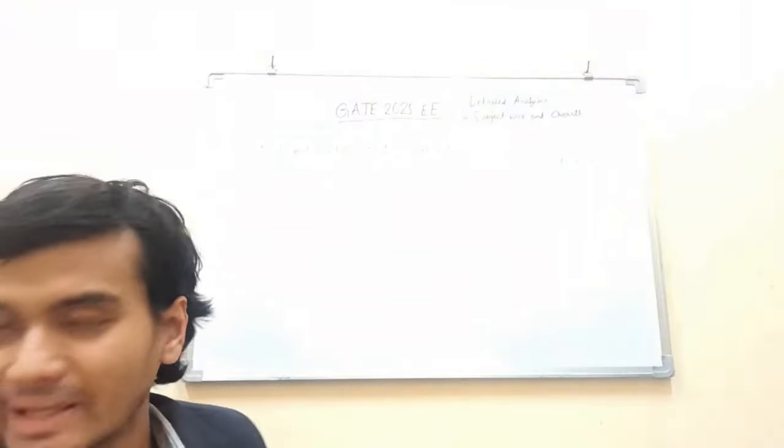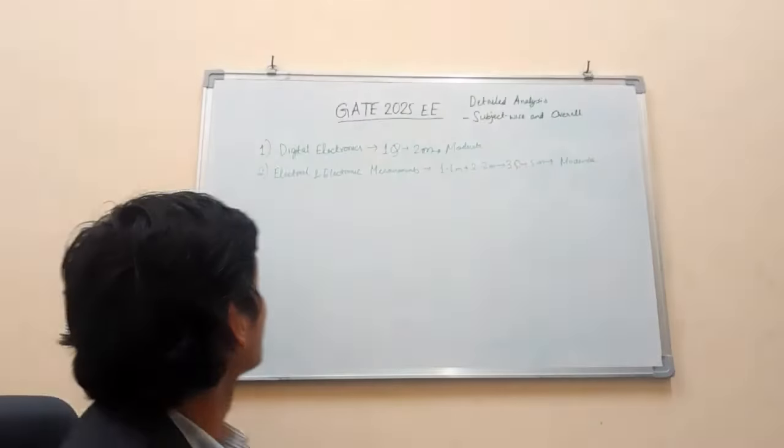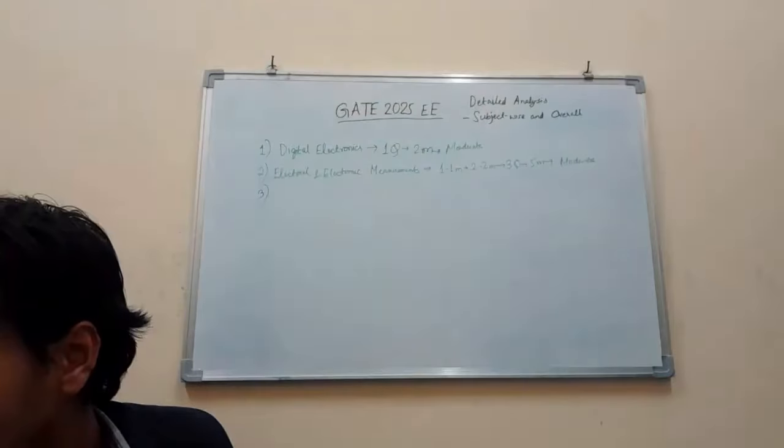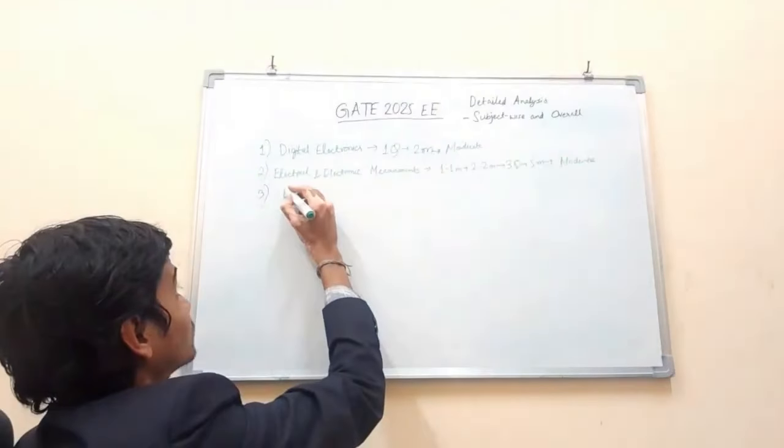Coming on to the next important subject, this time it was electromagnetic fields, or EMF as we call it.